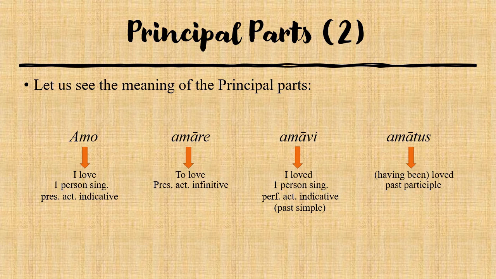The third one, amavi, is the first person singular of the perfect active indicative. In English it would be the past simple. So amavi means I loved. The fourth one, amatus, is the past participle. Therefore, in English I would translate it with loved or having been loved.